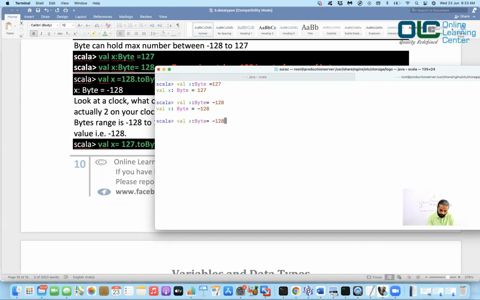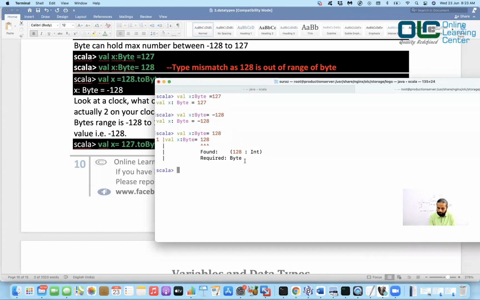But then let me try to say is equal to 128. Okay, so 128 is not in the range. It's saying 128 is of integer, and that would be out of the range. You will not be able to assign it because that is out of your range. Byte cannot store 128. But what you can do is you can say, hey, convert that into byte. So you are forcing that this 128, which is actually an integer, should be converted to a byte, right?